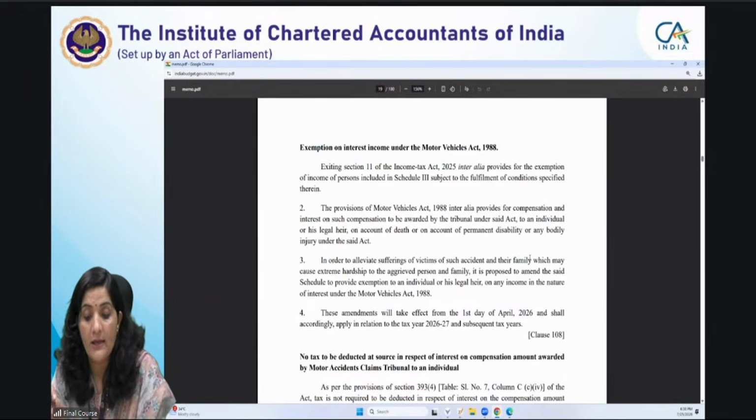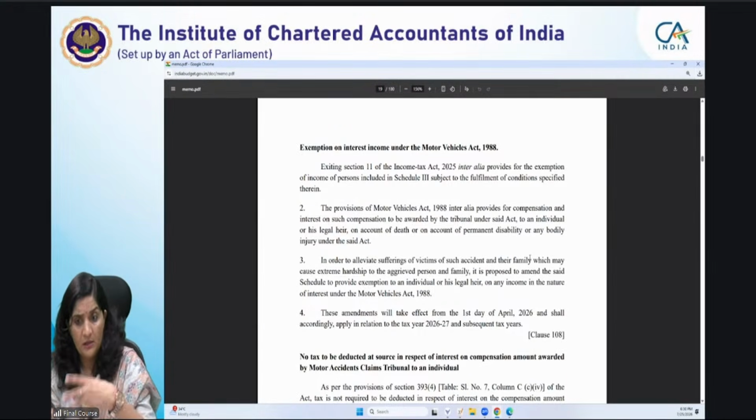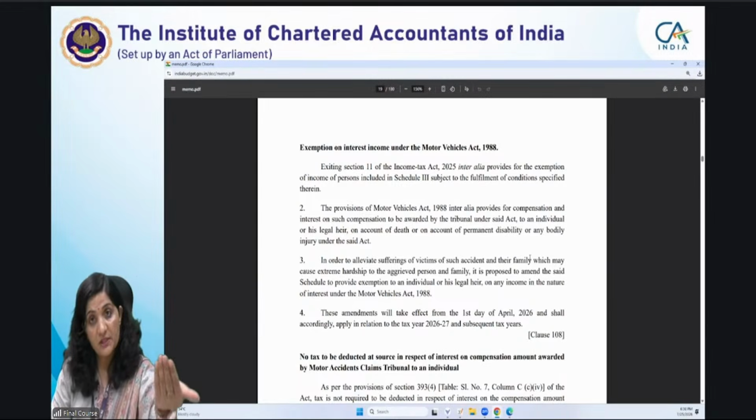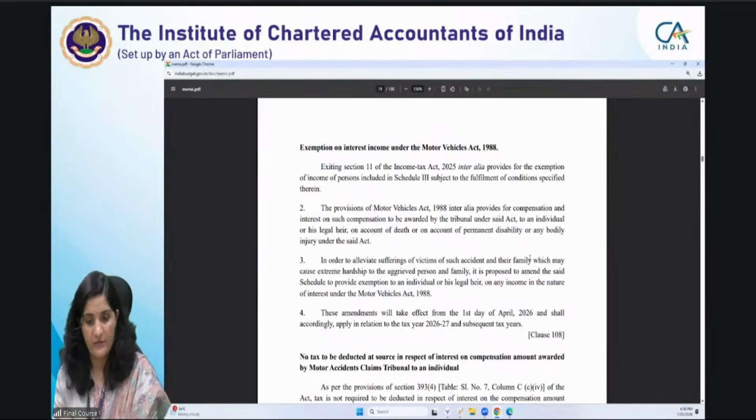legal heir on any income in the nature of, आपको Motor Vehicle Act से you are getting some compensation. ठीक है, motor vehicle from the insurance companies or from this you are getting some compensation awarded by the tribunal. कोई accident happens and the government gives you some compensation on that grounds, right? And you got it, the compensation awarded by the tribunal under the Act. तो उसमें interest you are receiving something. That interest की exemption दिया उन्होंने, why? Because they want to help those people. Right? They understand their sufferings and they provide it. So I'm just telling you, this is the background to understand the amendments.